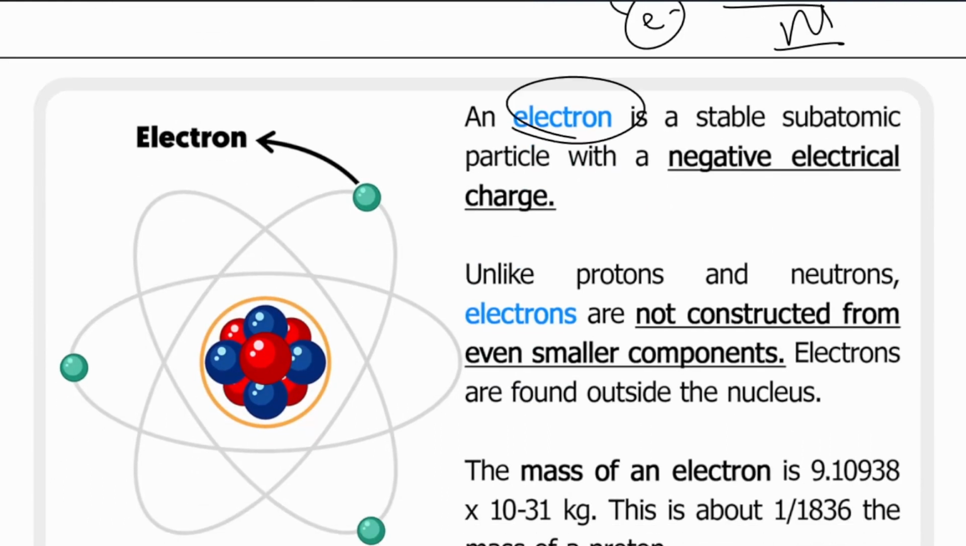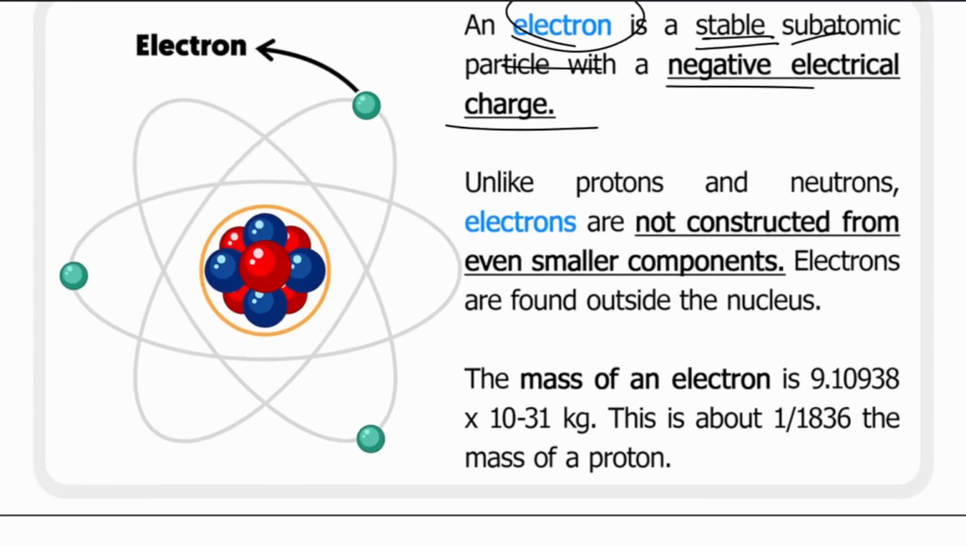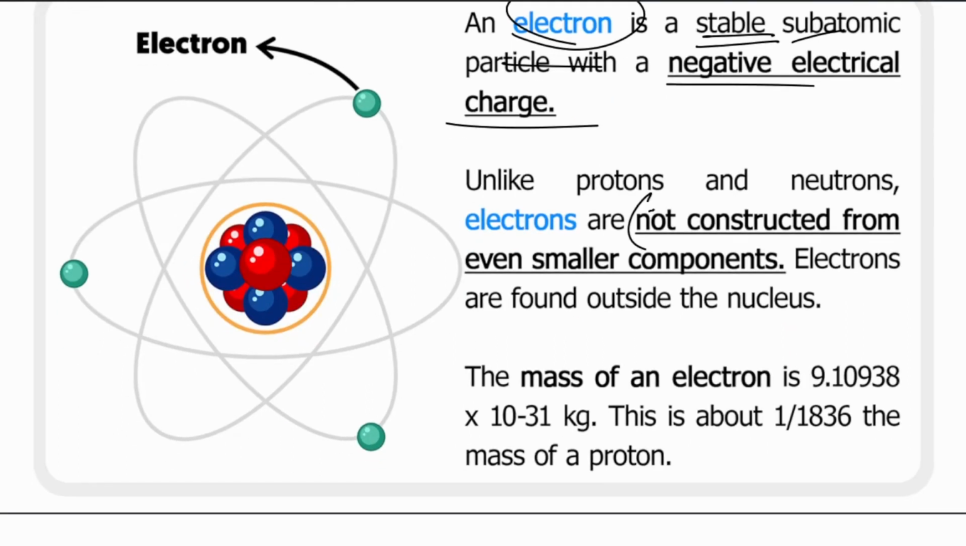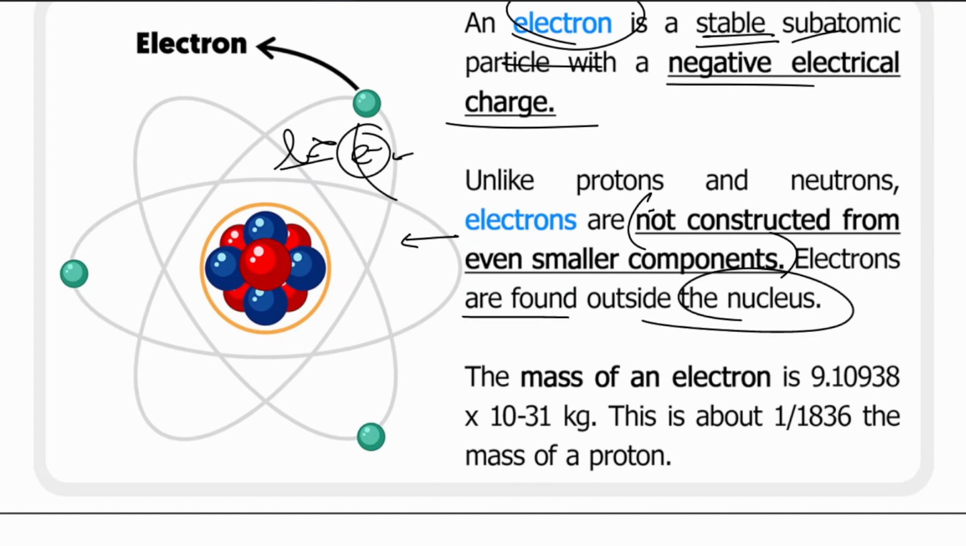So what we see is that the electron is a stable subatomic particle with a negative electrical charge. Unlike protons and neutrons, electrons are not constructed from even smaller components. So they are elementary particles made up of nothing; they are themselves the elementary particle. Electrons are found outside the nucleus. They are not free, however; they are still bound by the positive proton force of the nucleus. They cannot just simply escape whenever they want. We have to give the atom extra energy to make them go away.